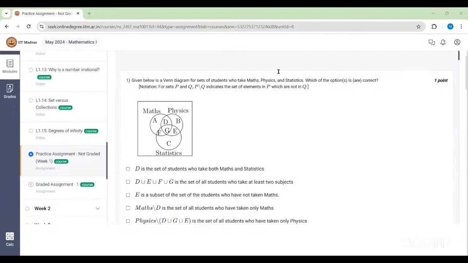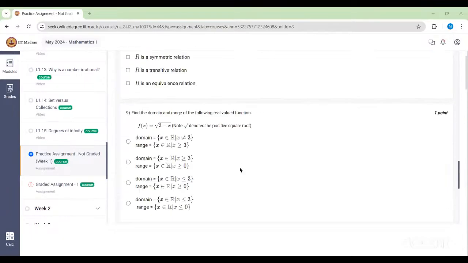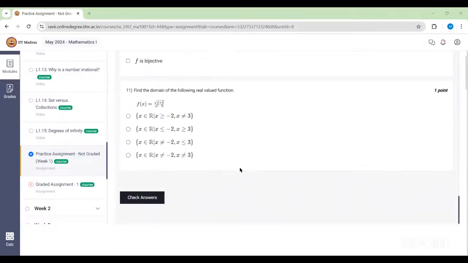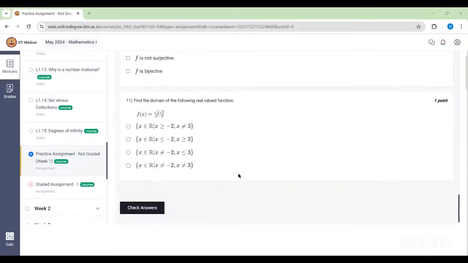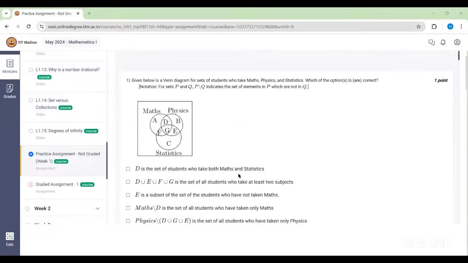If you have any doubt in any question, you can just mention the question number and we can discuss in detail. I think you guys are comfortable with this method, right? Okay, so there is question number 1.